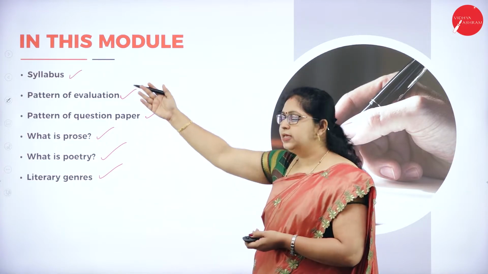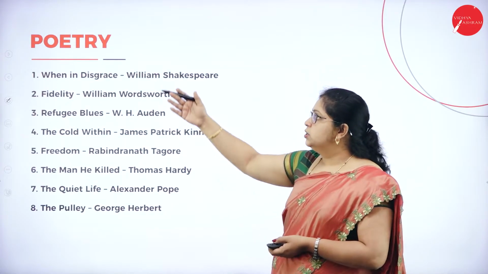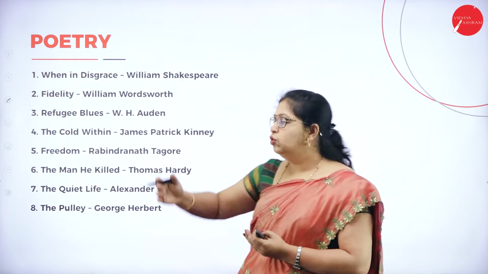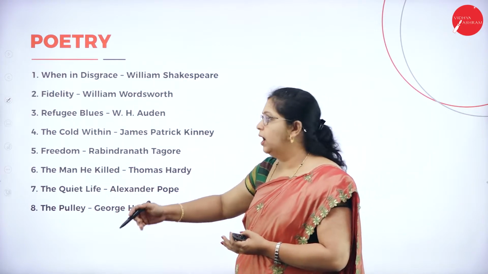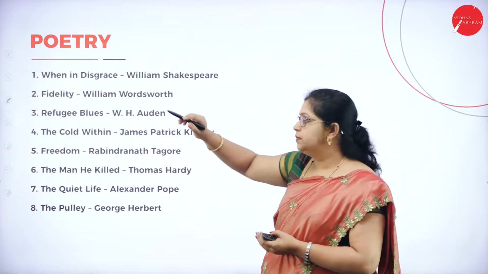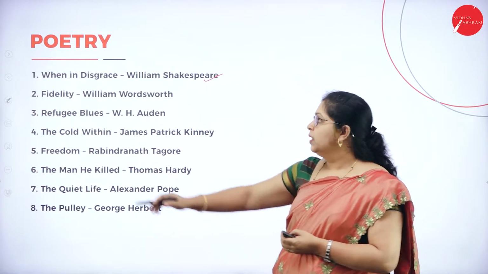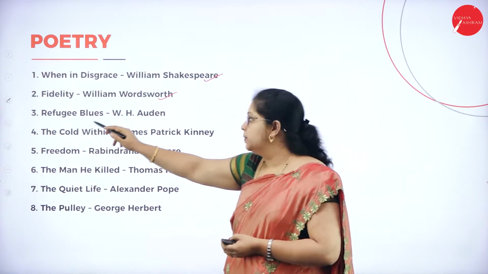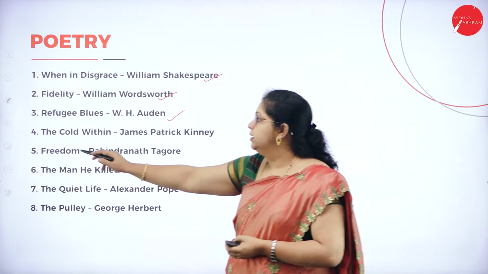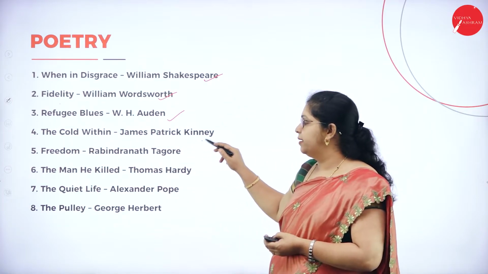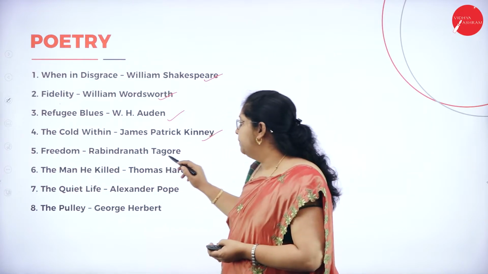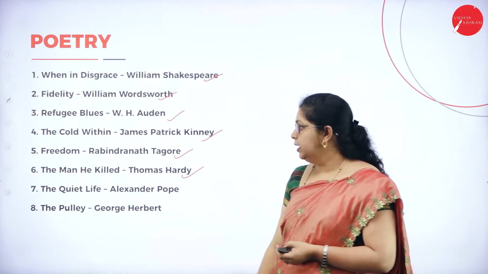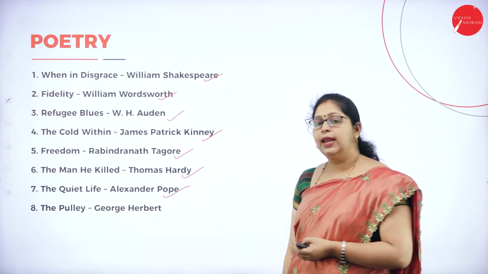Okay. First, let us discuss the syllabus. So, you have 8 poems and 4 prose. The poems which you have are When in Disgrace, written by William Shakespeare, Fidelity by William Wordsworth, Refugee Blues by W.H. Auden, The Cold Within by James Patrick Kinney, Freedom by Rabindranath Tagore, The Man He Killed by Thomas Hardy, and The Quiet Life by Alexander Pope.